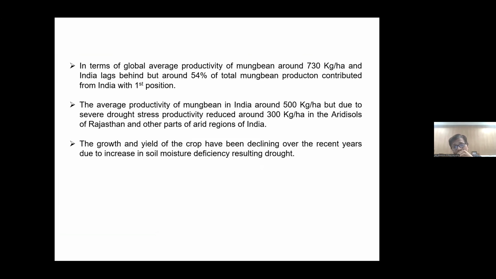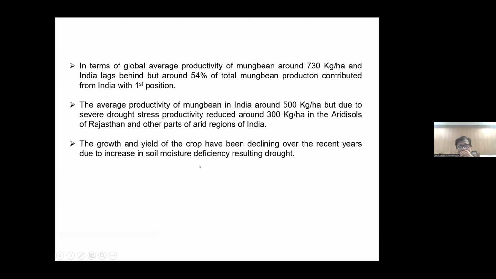Even more so in arid regions where rainfall is less than 250 millimeter per year. There, like Rajasthan and Gujarat, mung bean production is only around 300 kg per hectare. So that's a bigger concern. Now you can compare: 730 and this is only 300.